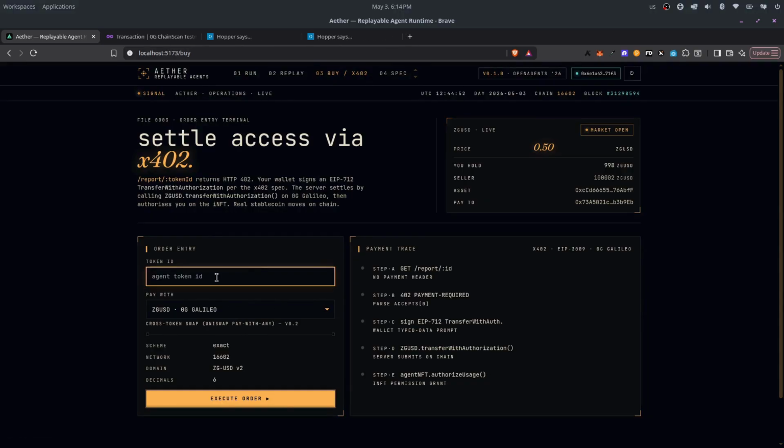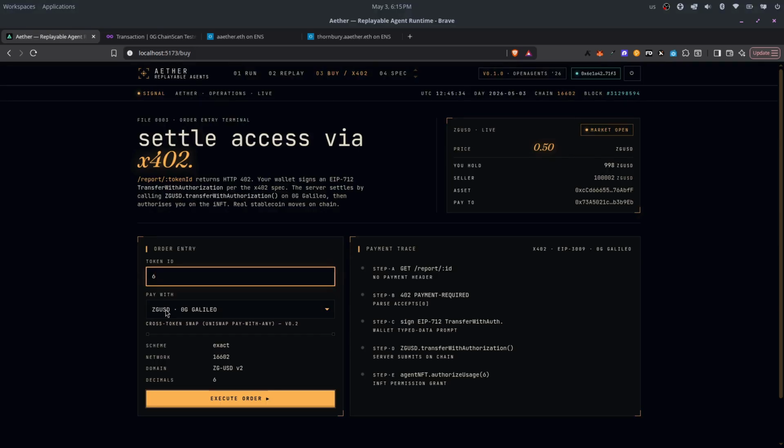Let's put in 6, and this is where the two tracks land. The first endpoint returns HTTP 402 with an X402 challenge. That's the payment protocol. A server-side envelope or middleware builds it in one line. The wallet signs an EIP-712 typed data permission, in readable form, not a raw blob. The asset we're using right now is Zero Gravity USD, a native EIP-3009 stablecoin we deployed on Zero Gravity. So the entire payment loop stays on one chain, no bridges.